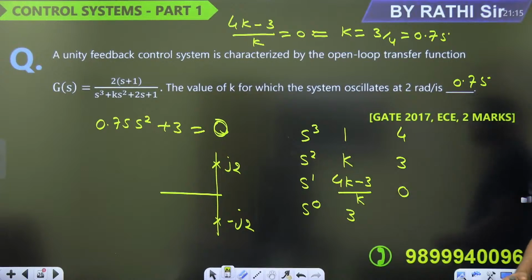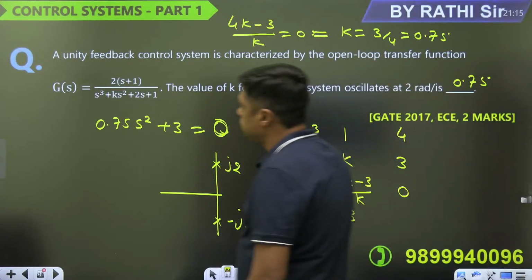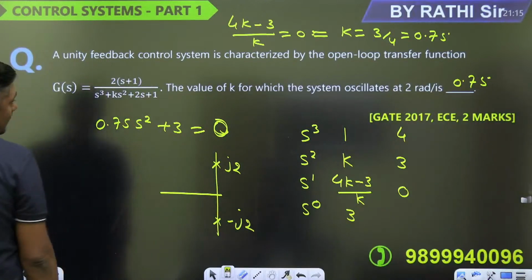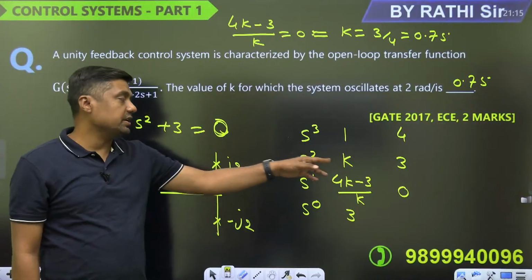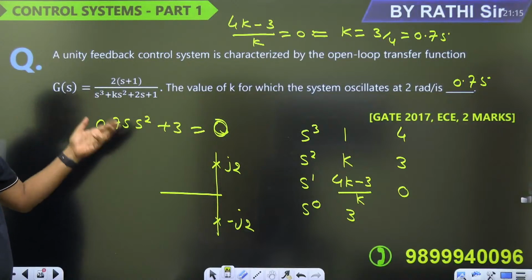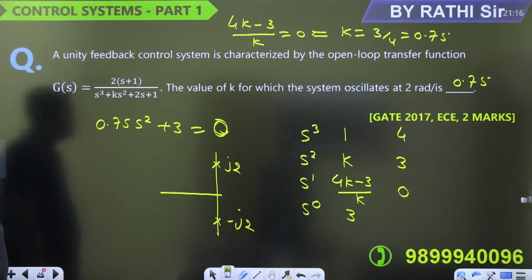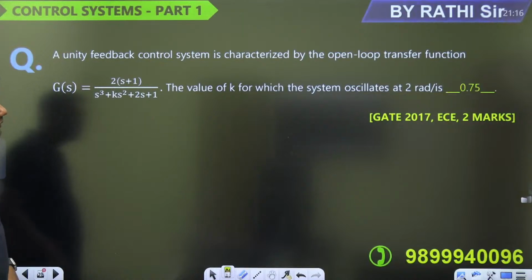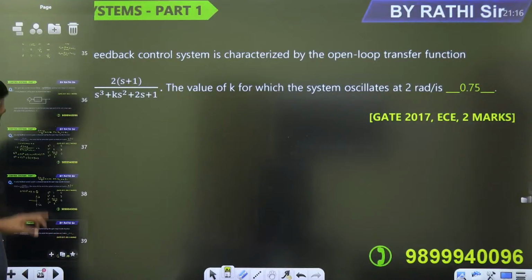Now next one. And if you wanted, you could also equate this equation, k s square plus 3 equal to 0. Equate it, then you can find the value, that is 2, and again you can equate and also find the value of k from that. Both are correct. So this is the answer, 0.75.